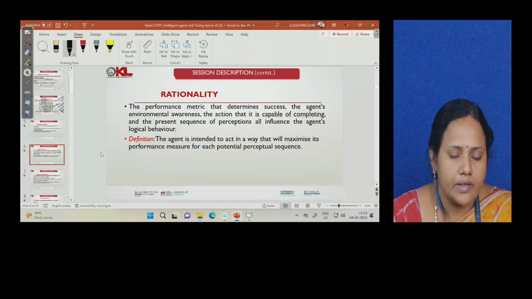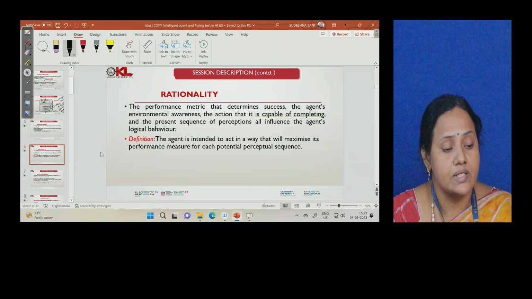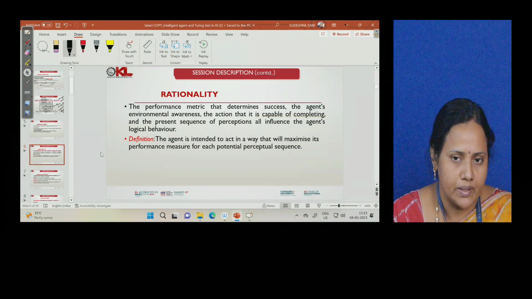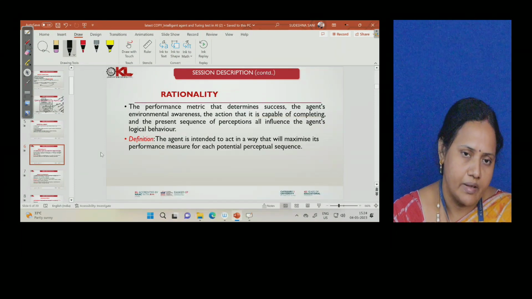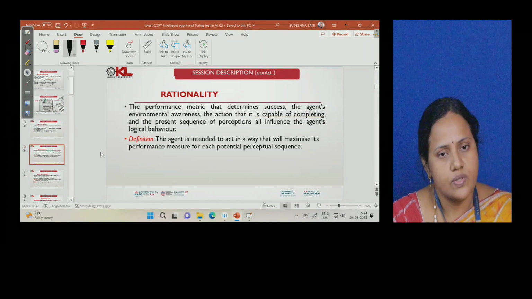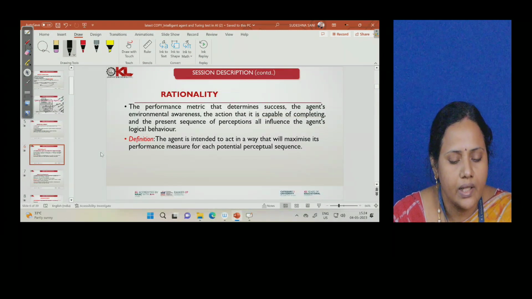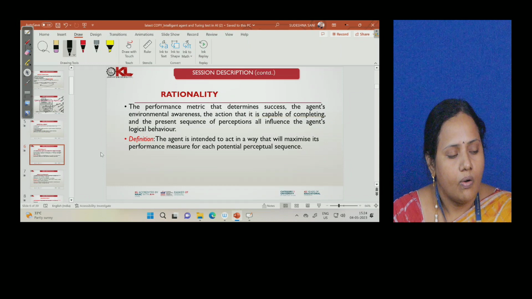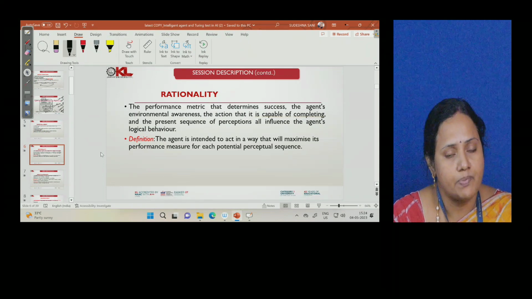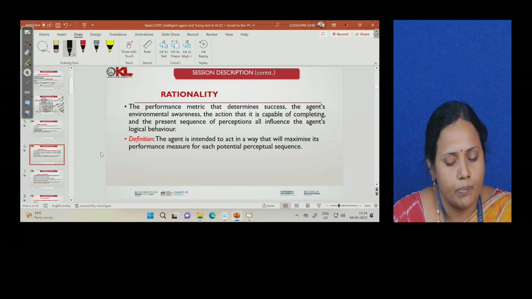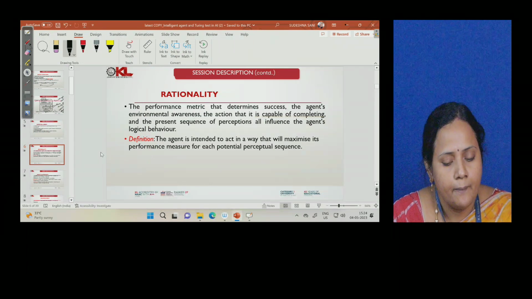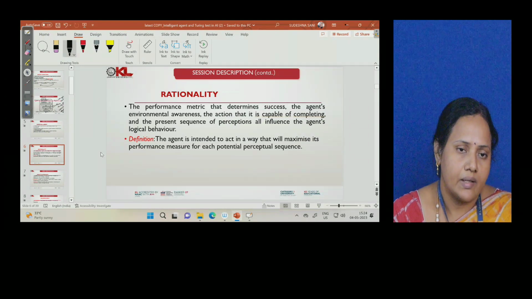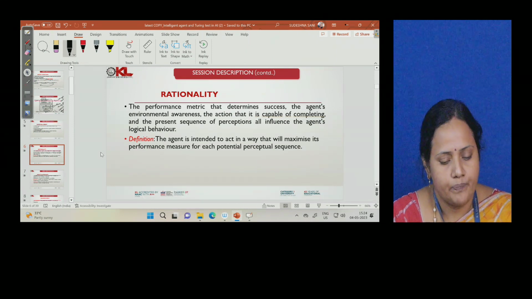Related to this, we also have the concept of rationality. Rationality tells us what factors influence the behavior of a particular agent. Suppose the agent's logical behavior is there; what are the other factors that influence it? We know, definitely, the performance metric that determines the success. Then the environment awareness, or how far the agent can grasp what is available in the environment. Then the actions it is capable of completing, and the present sequence of perceptions. All these factors have a greater impact on the logical behavior of any agent.